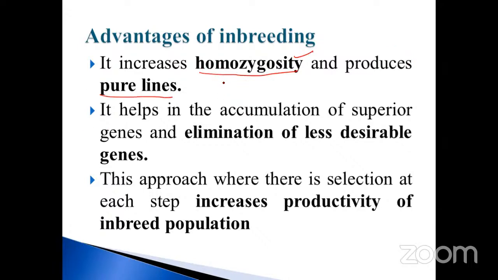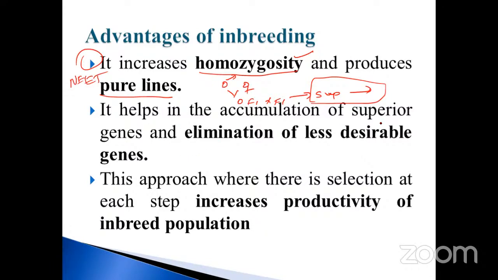For example, a superior male and a superior female give you the superior F1 generation. Again from the F1, you will get superior. All are superior, isn't it? Only one type. Homozygosity means only one type of zygote. It will not cross with any other, no alien species or invading species, only within the same species. So you will get the superior quality of the product in pure form. That is very, very important. Just like animals, in tissue culture methodology, you already know a little bit. So this is the first point, my dear, homozygosity. This is very, very important.